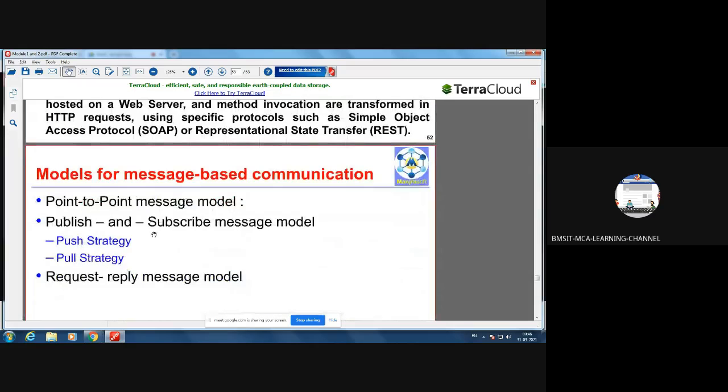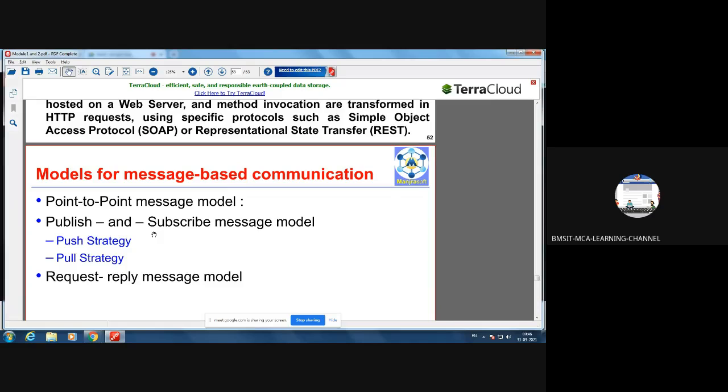The second one is the publish and subscribe message model. Students, here you need to understand what is push strategy and what is pull strategy. When you develop a certain service, you have to register it. That is called push strategy. Then when you are consuming it, we call it pull strategy.